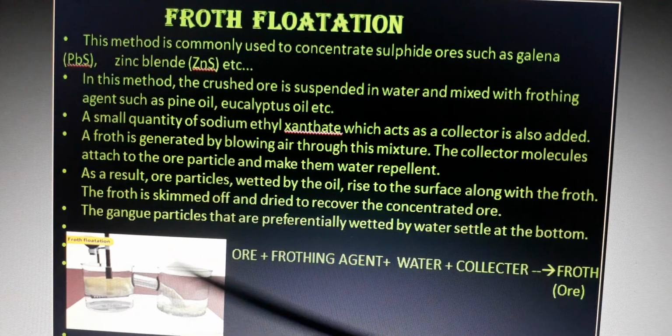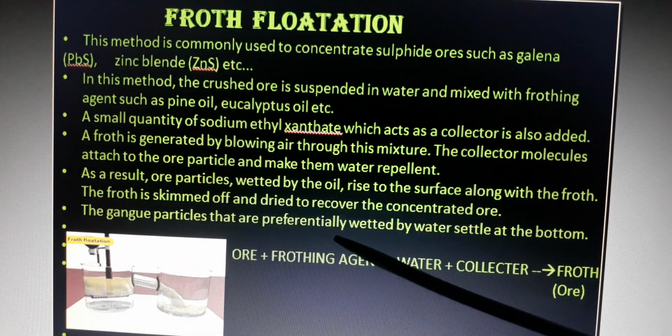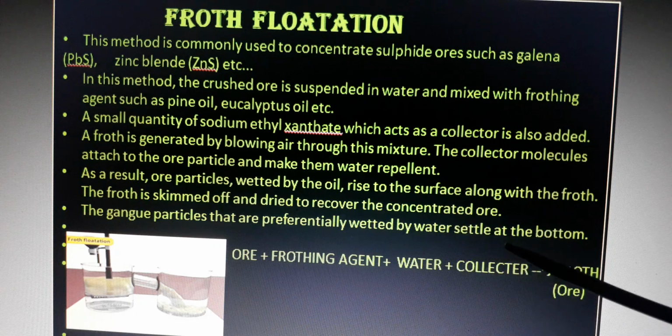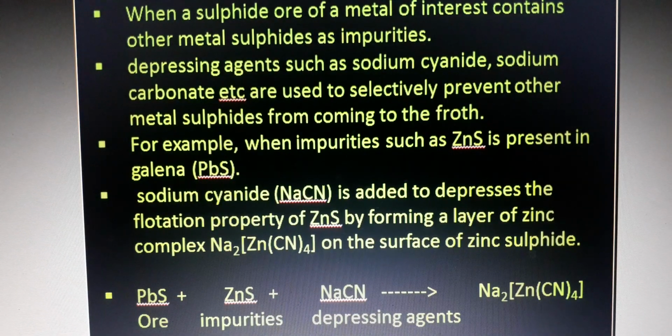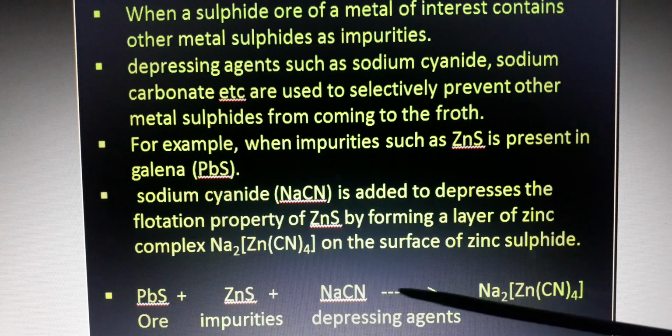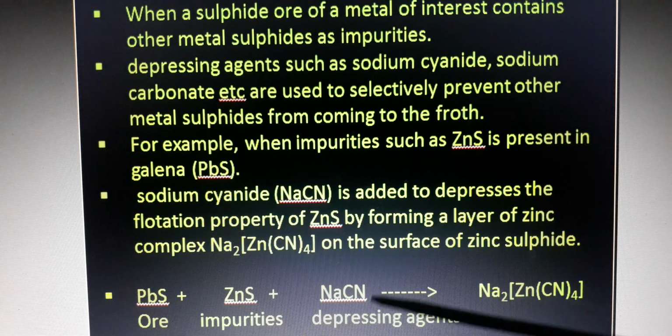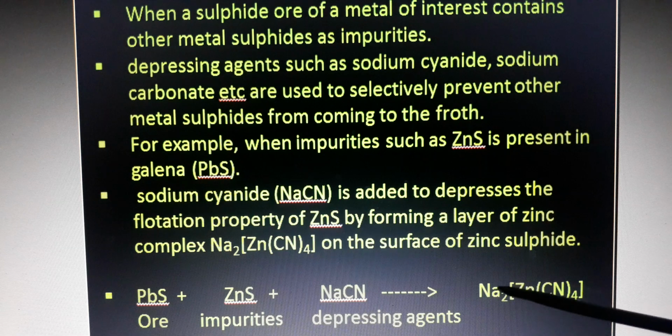The gangue particles that are preferentially wetted by water settle down at the bottom. This is the concept of froth flotation. The froth flotation process is applicable to sulfide ore. If sulfide impurities are present, how do we remove them? For that purpose, the depressing agent NaCN is added. This combines with the impurities and forms a compound.